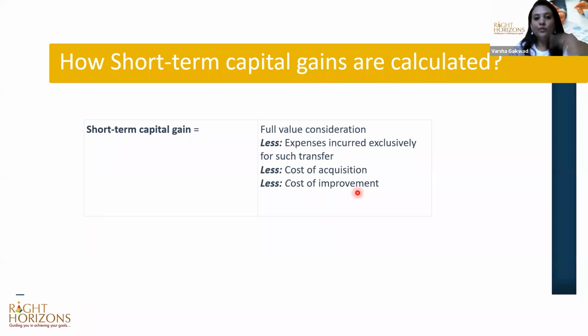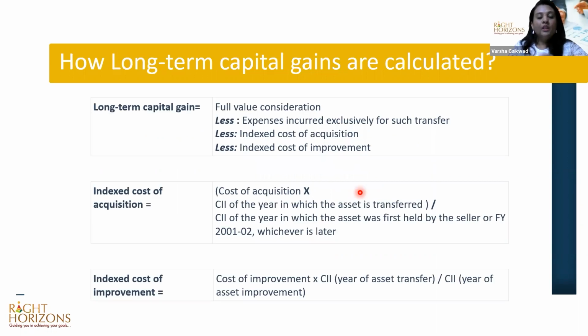Cost of improvement: if in this period you have spent more money on improvement, renovation or some repair work, that also you can have as a deduction. And then your gains will be calculated after that. Now, how are long-term capital gains calculated? Again, let's look at the first one. For property, it's the same as short-term capital gains.